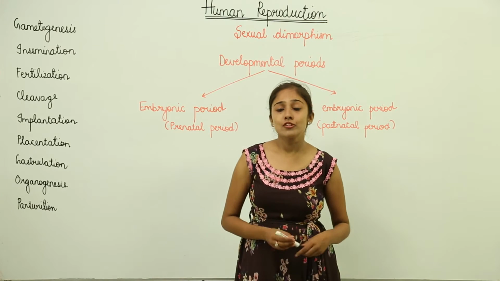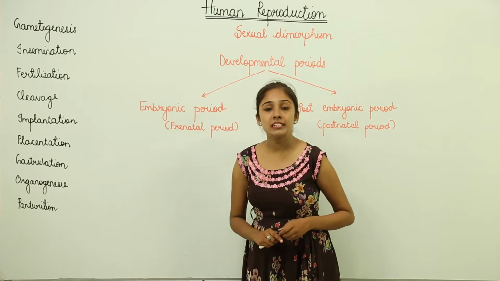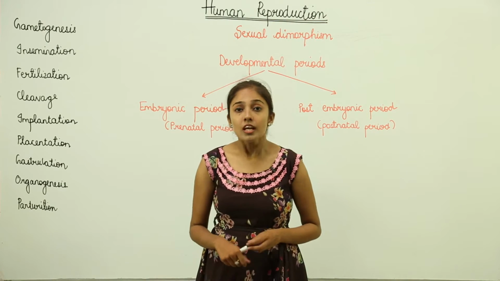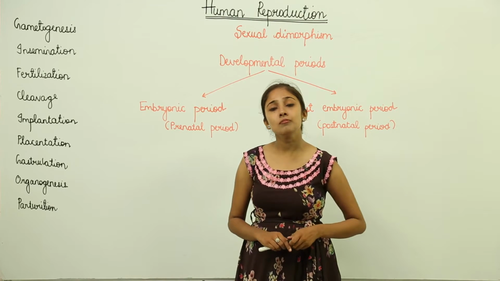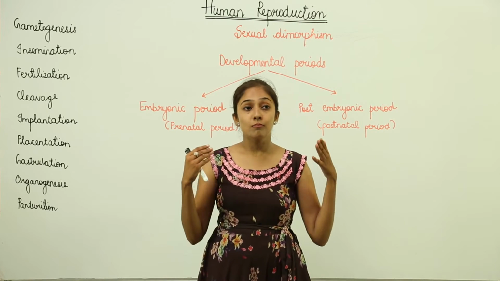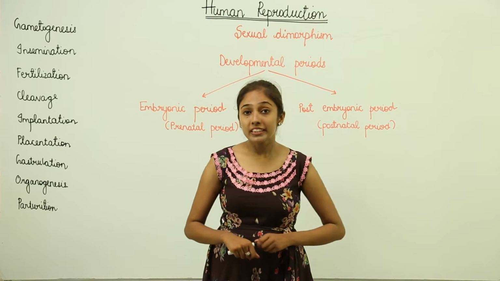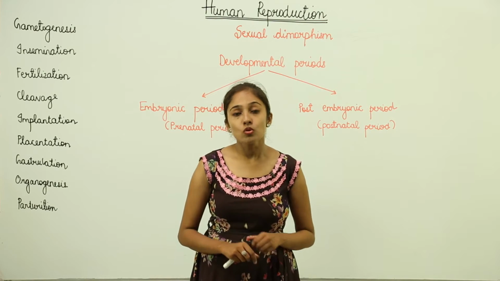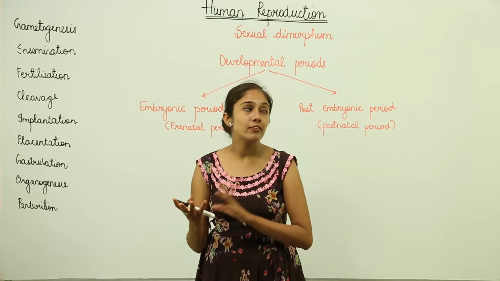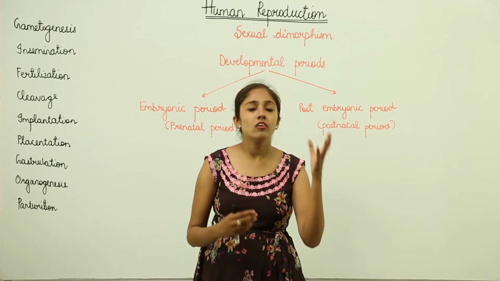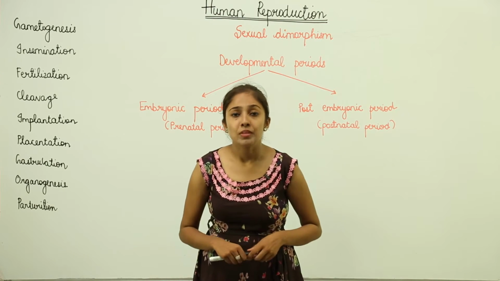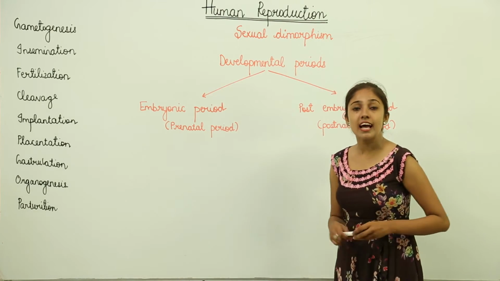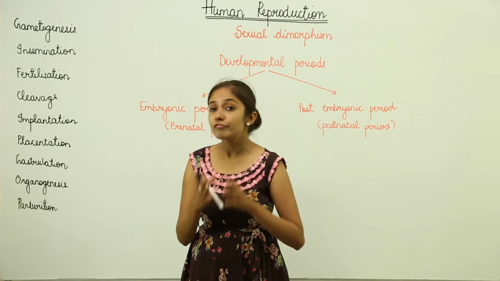For example, in females the shoulders are not broad, but in males they have broad shoulders. If you talk about the hair, on the body of males there is more hair and the skin is quite coarse, but in females there is less hair and the skin is not as coarse. One more example: in males there is a beard and moustache on the face, but in females it is not so. So these are the secondary sexual characters that differentiate a male from a female, right?